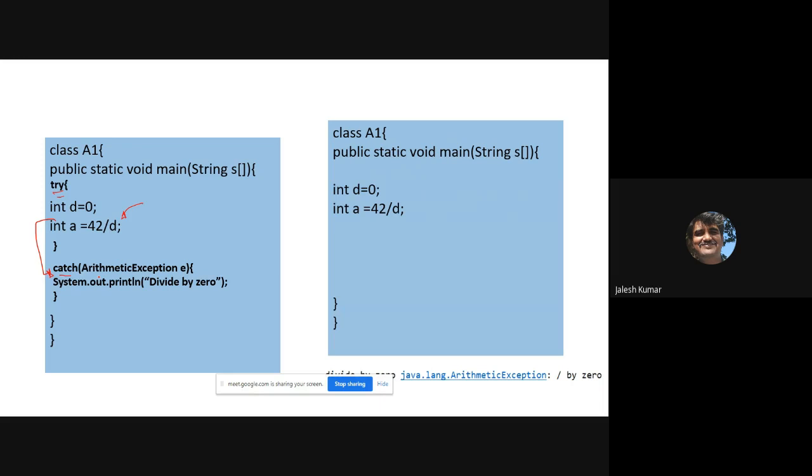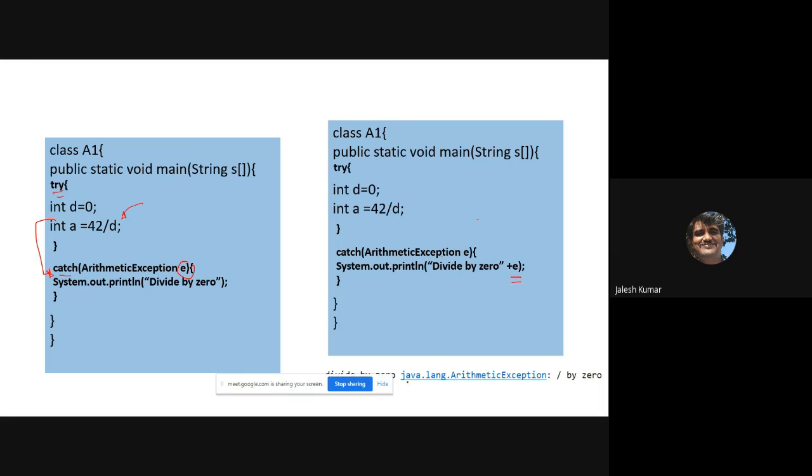See, in our other case, try, open brace, close brace, ArithmeticException, if you wanted to print this reference. Same program, try with catch, and not only divide by 0, I am printing that e also, ArithmeticException. What you will get?